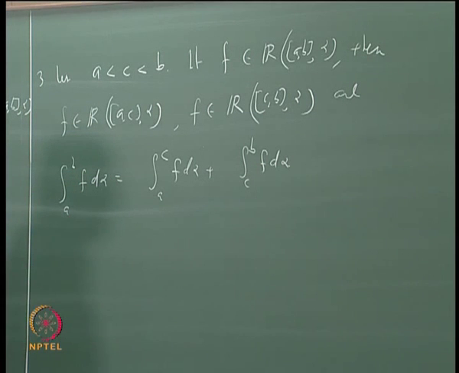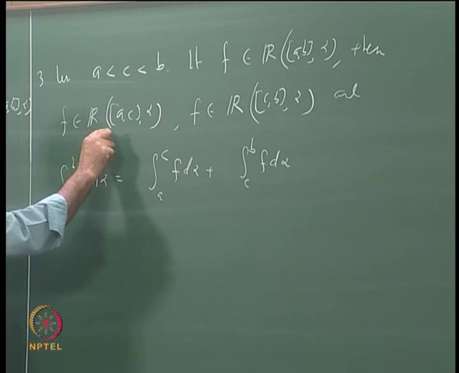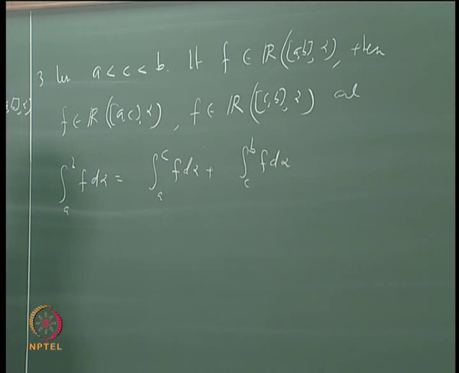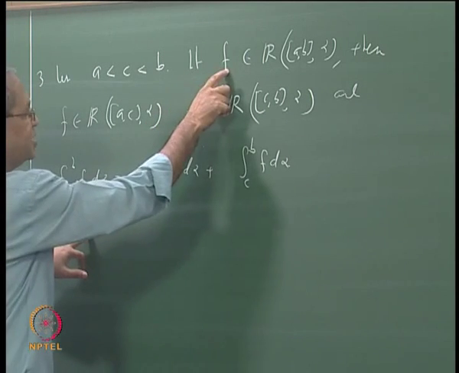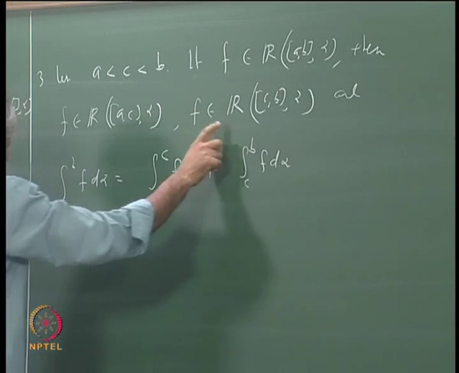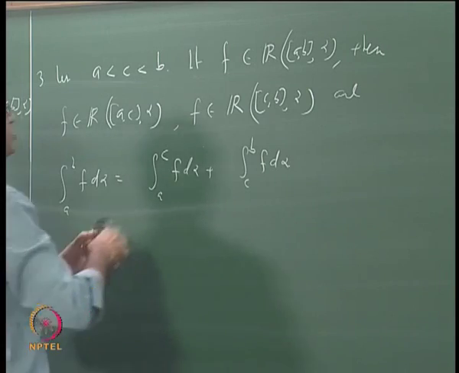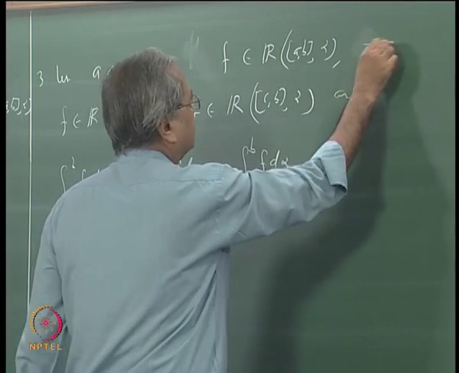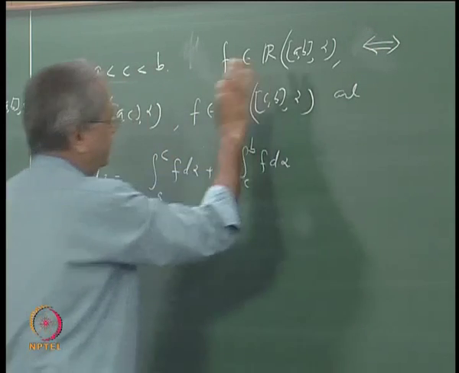Okay. In fact, the converse is also true. In fact, I should say that if f is integrable over both AC and CB, then it is integrable over AB. Okay, and then also this follows. So instead of writing if this happens then this happens, one can also use this if and only if. That means this way is also true and that way is also true.